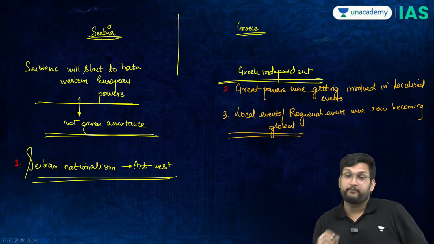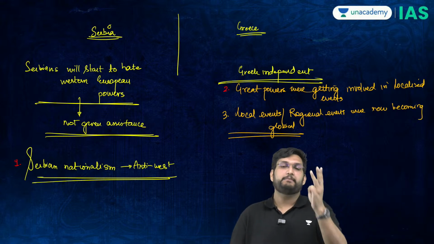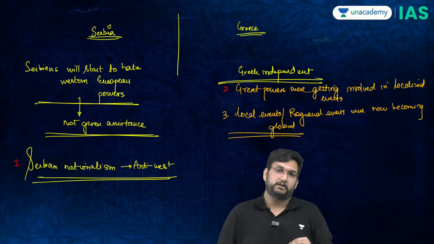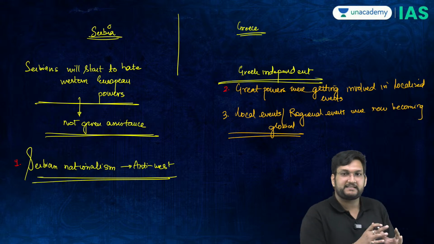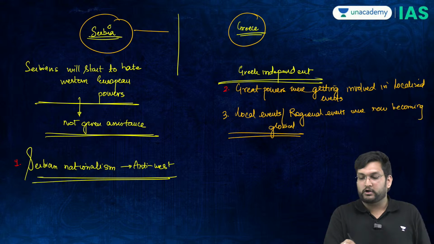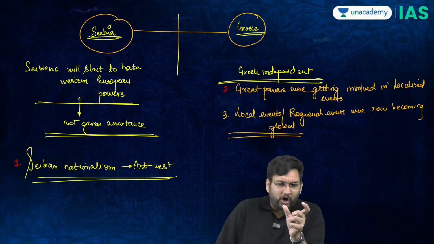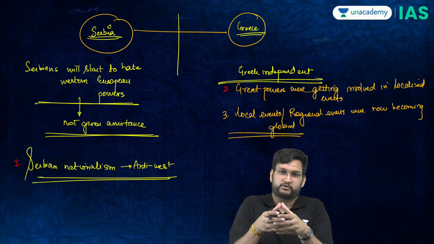And this is a very, very important point. Please note these 3 points because this is extremely important to understand the First World War. Serbian nationalism is explicitly anti-West, but the Greek and Serbian Wars of Independence show us 2 things. First, that small issues, it's an Ottoman local issue.